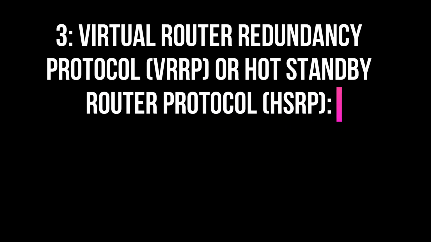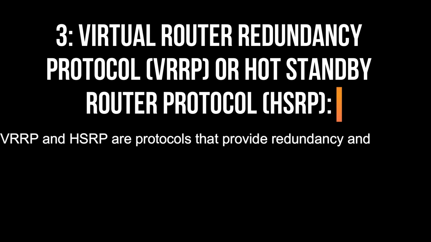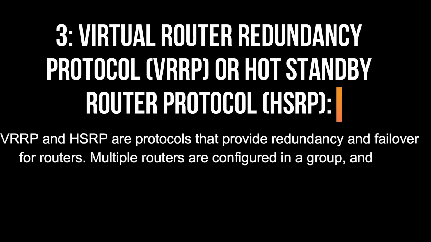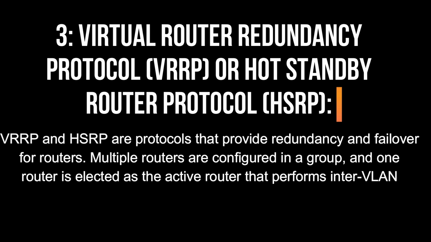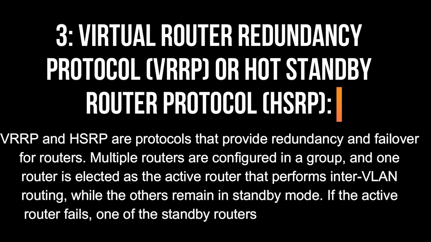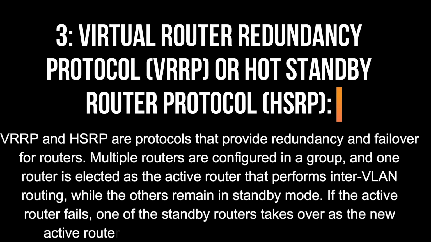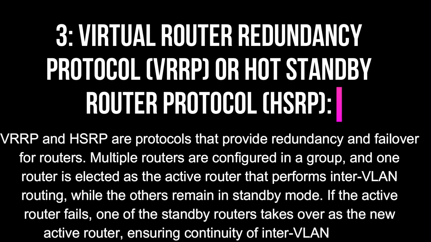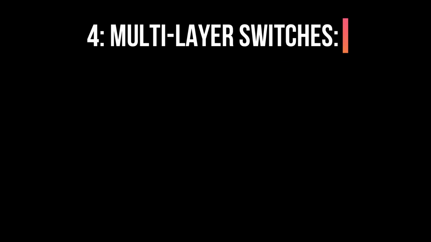3. Virtual Router Redundancy Protocol, VRRP, or Hot Standby Router Protocol, HSRP. VRRP and HSRP are protocols that provide redundancy and failover for routers. Multiple routers are configured in a group, and one router is elected as the active router that performs inter-VLAN routing, while the others remain in standby mode. If the active router fails, one of the standby routers takes over as the new active router, ensuring continuity of inter-VLAN routing.